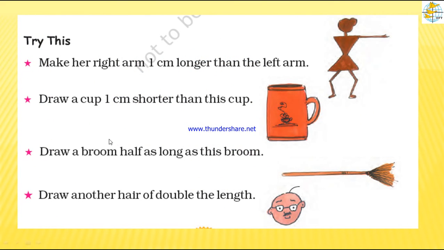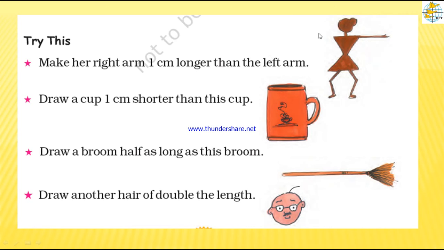Make her right arm, try this. Make her right arm 1 centimeter longer than the left arm. In the previous class you might have learned about 1 centimeter. You have a ruler with you and you can find that 1 centimeter. So now the girl's figure is given and her left arm is given.